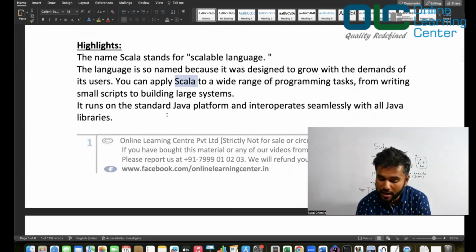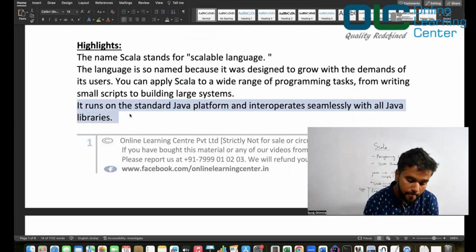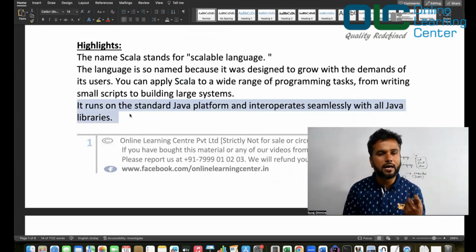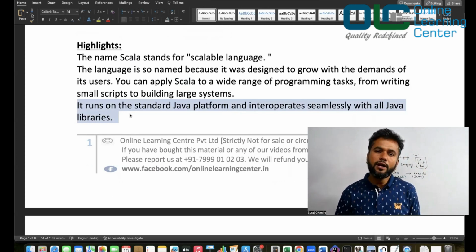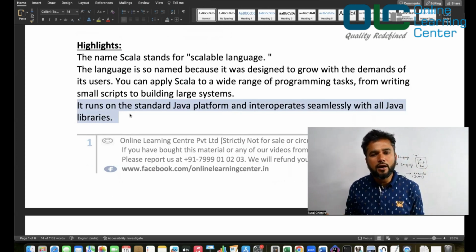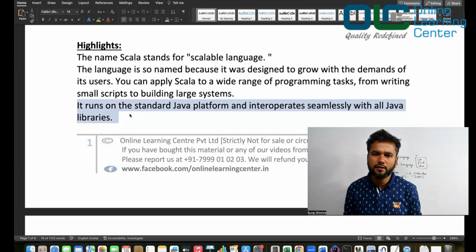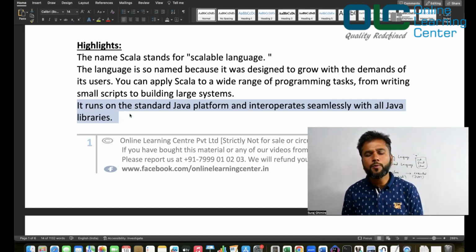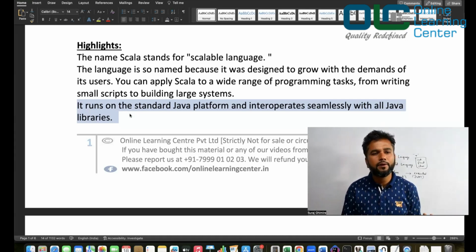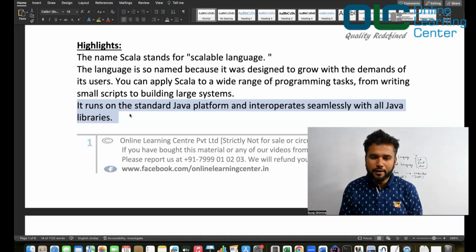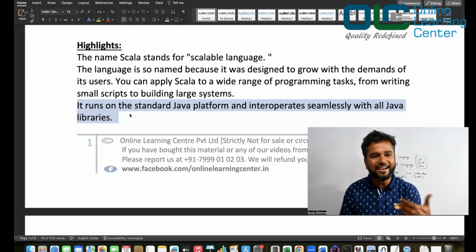It runs on the standard Java platform and interoperates seamlessly with all the Java libraries, which means suppose you have written a small Scala code, and let's say somebody has already written some library in Java. Can I use that in my Scala program? Of course, yes. Java is so popular in the market, so many people have built a lot of libraries. And if you're learning Scala, you still have access to all those libraries. You can directly use them.